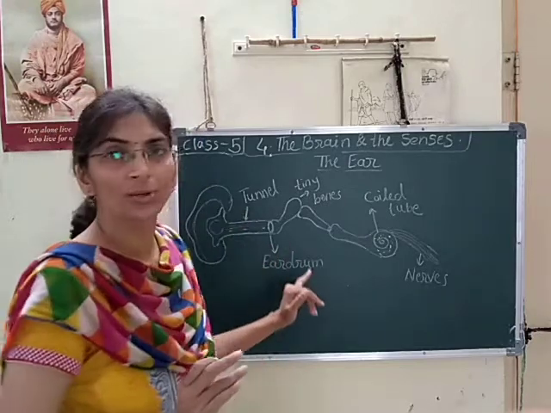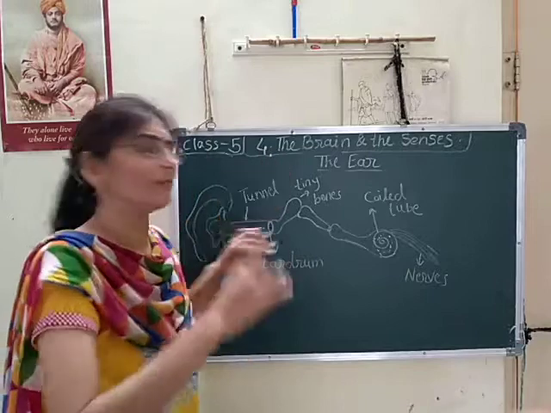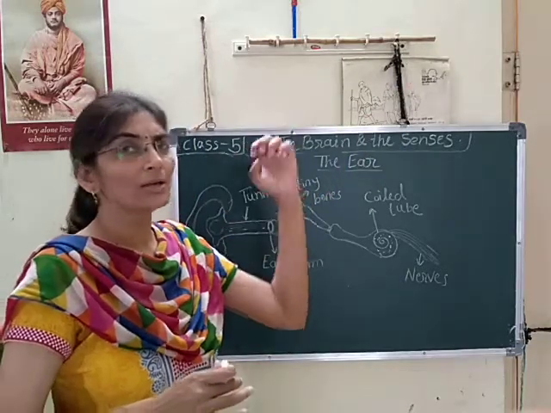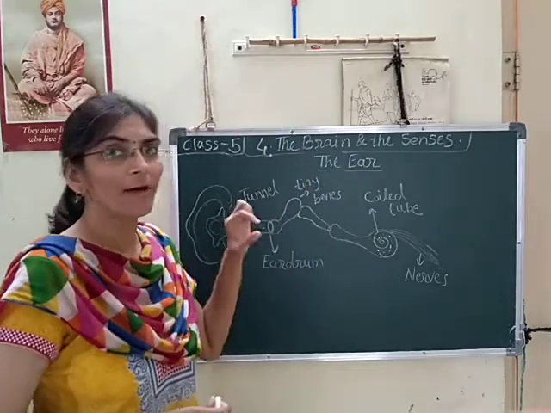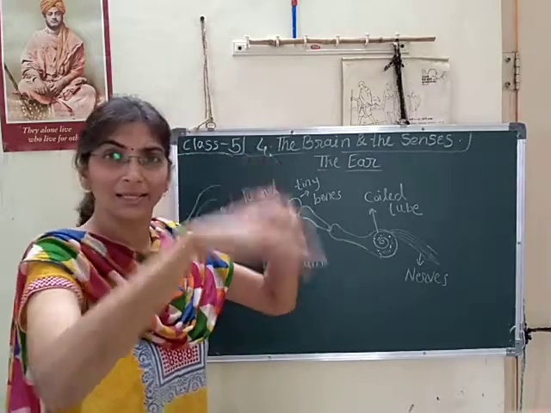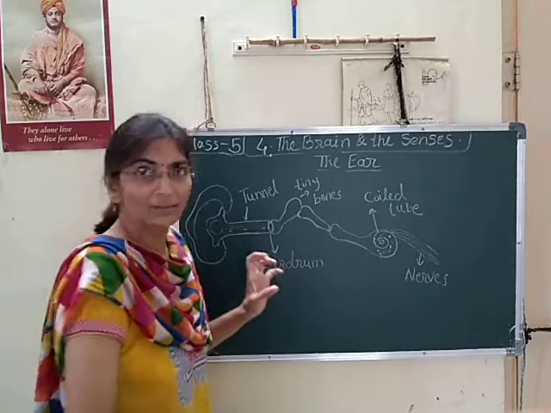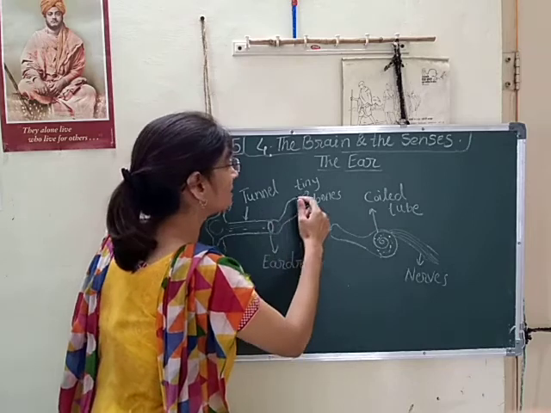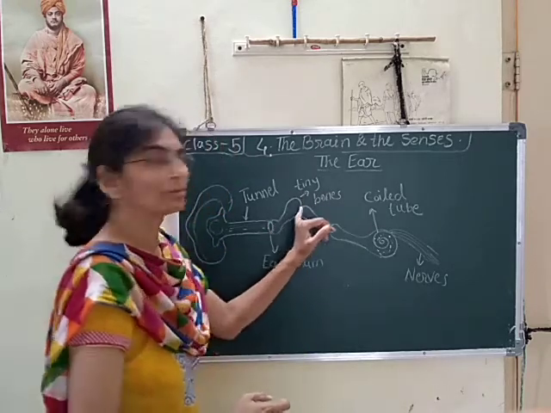That flap is known as the eardrum. The eardrum also vibrates; when it gets vibrations from everywhere, we get sound. That's why it always vibrates, like a tabla continuously vibrating. Then these vibrations reach the tiny bones connected to the eardrum.